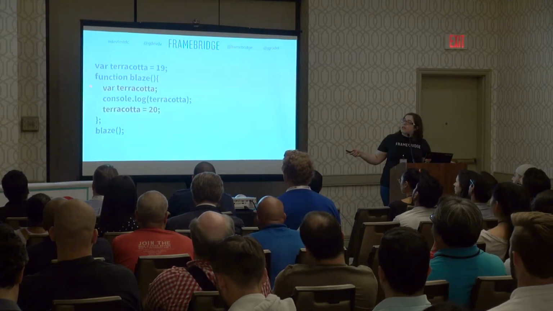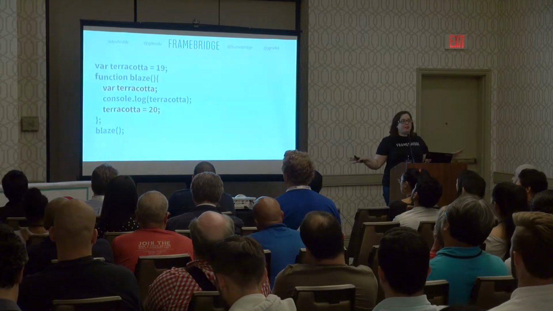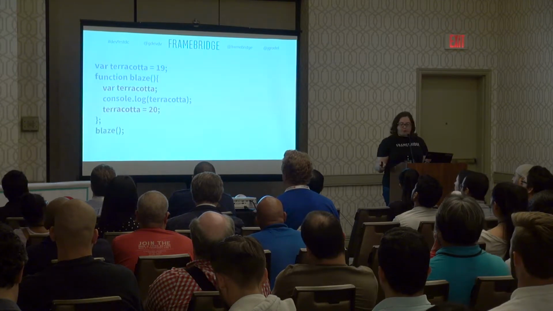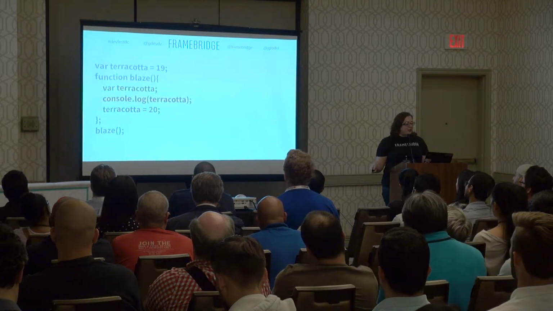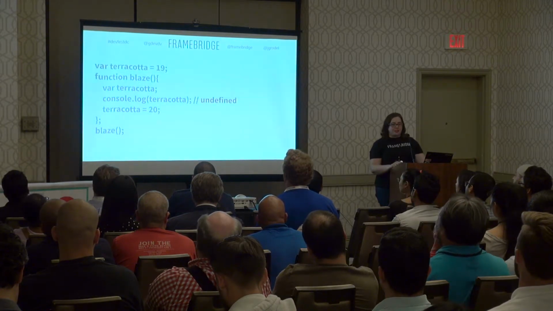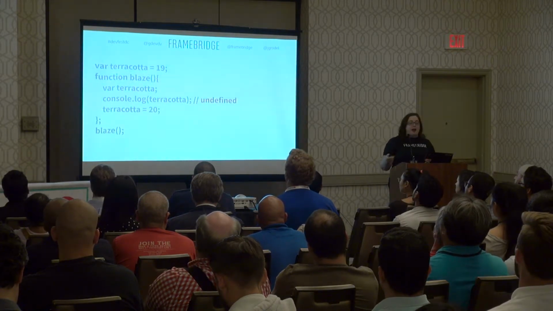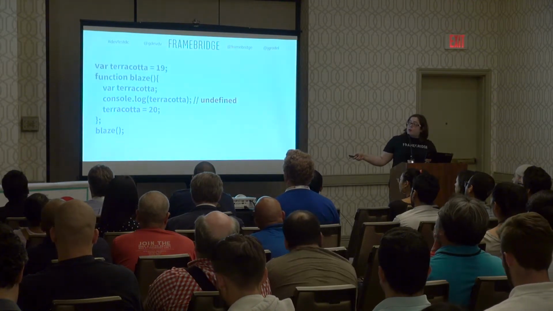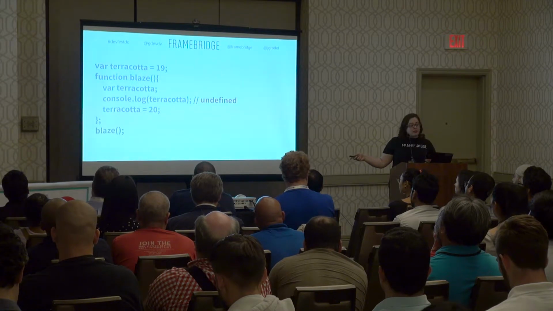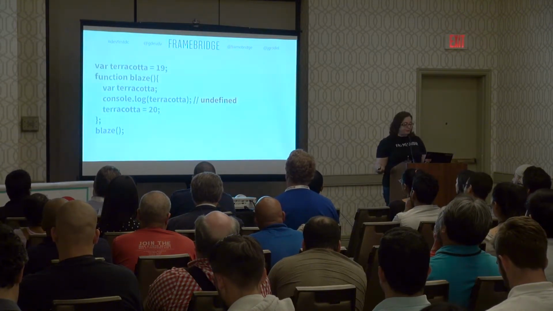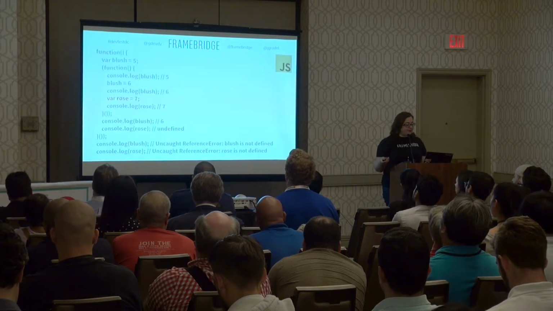What we're doing at this line is saying we have our own terracotta. We're not going to use our parent's terracotta variable. We're going to have our own. But we're not setting a value in it. So when we come to console log out what we have in terracotta, we'll actually get an undefined here. Now if we went on, here we would get terracotta to have the value 20, and any lines underneath that, inside that function, would be able to use terracotta with the value of 20. And that is variable hoisting in JavaScript.